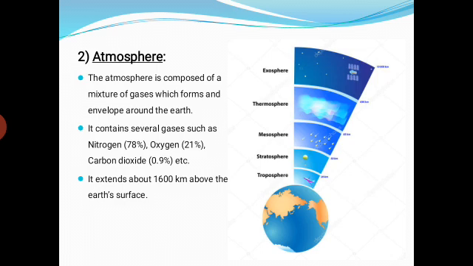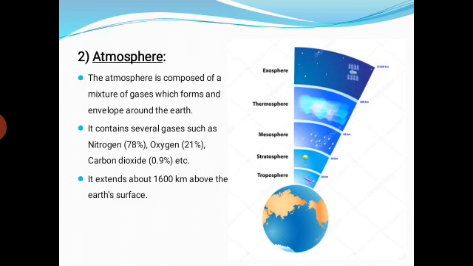Students, one diagram is given. This diagram tells us about the extending layers of the atmosphere, up to how many kilometers of height. Okay students, listen. These are the layers of the atmosphere given in the diagram: the troposphere, stratosphere, mesosphere, thermosphere, and exosphere. These are the most important layers of the atmosphere from the earth surface up to a particular height. With the help of the diagram we can easily understand the atmosphere.